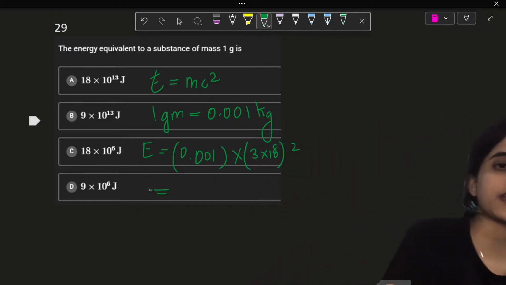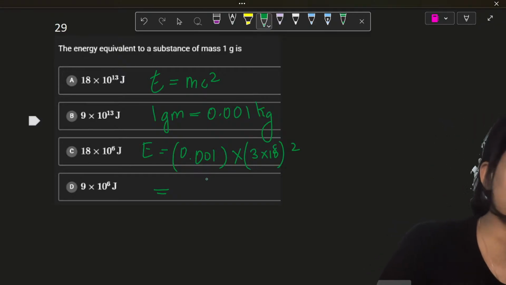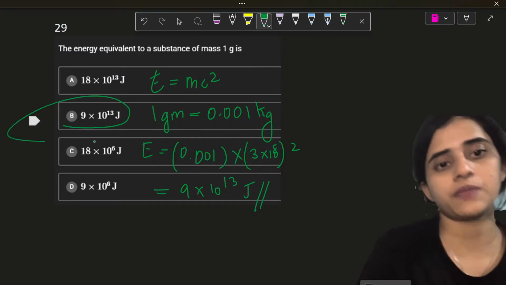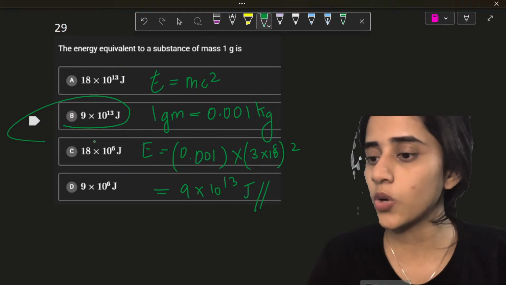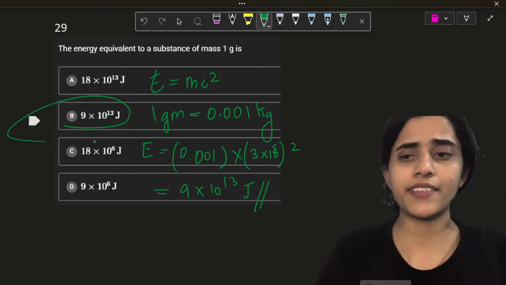Yeah, perfect. So E is equal to 0.001 into 3 into 10 raised to 8 square, which is 9 into 10 raised to 16 into 0.001 will be 9 into 10 raised to 13 joules, which is option B. Okay? Option D. It's not 9 into 10 raised to 16.